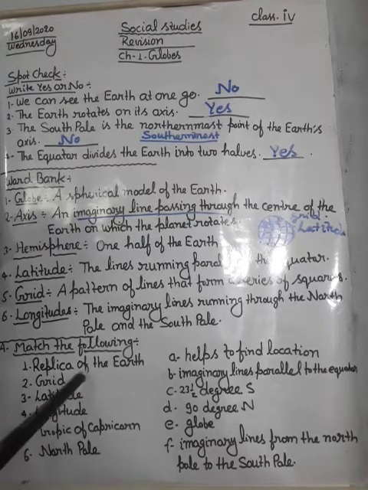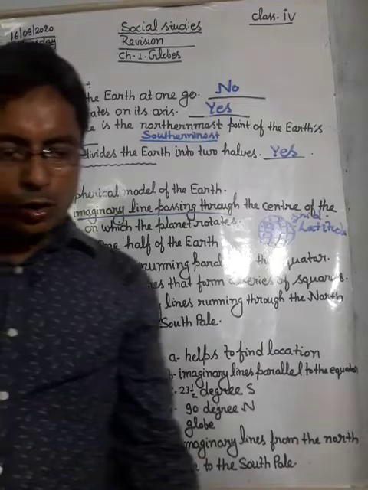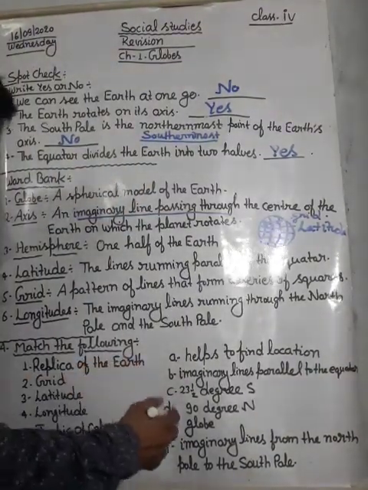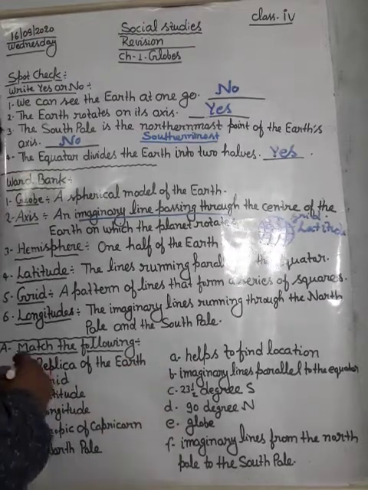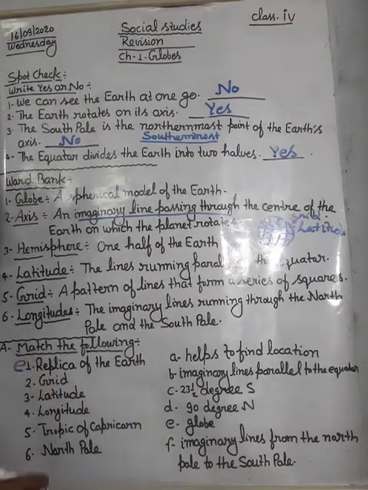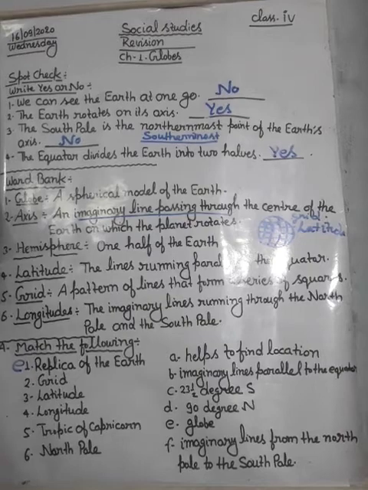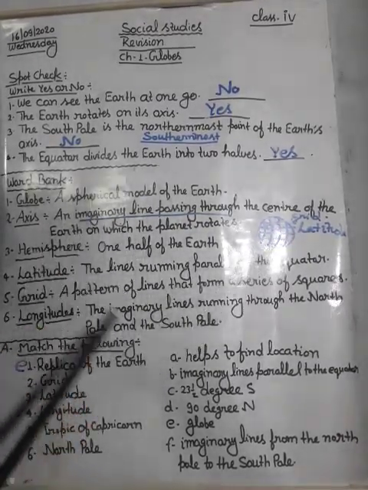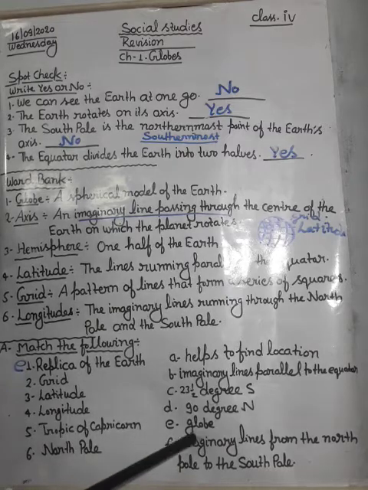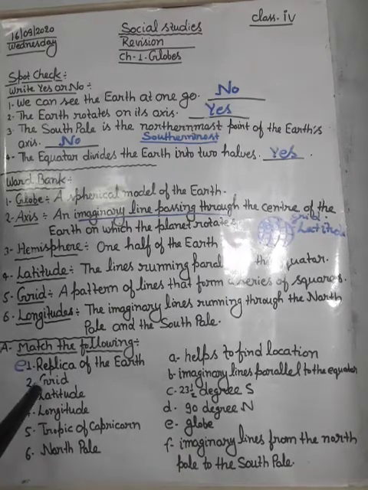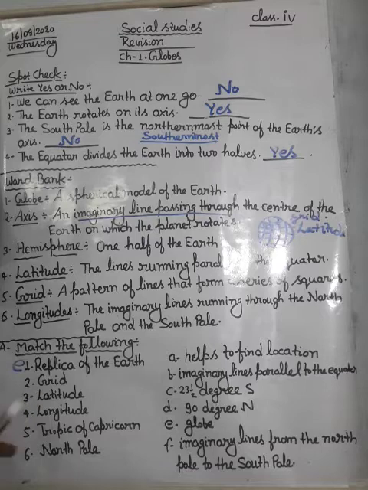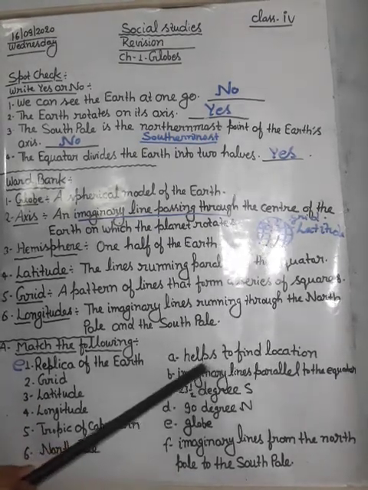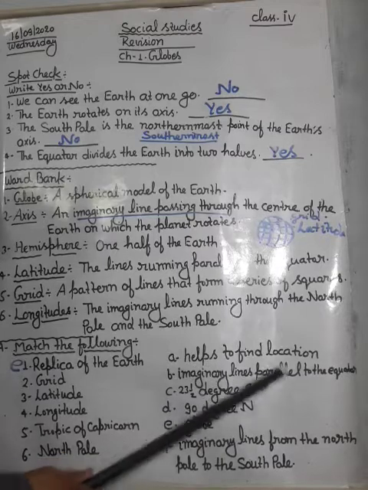First one is replica of earth. Replica of earth is called globe. So the answer will be E. Next is grid. Grid helps to find the location.